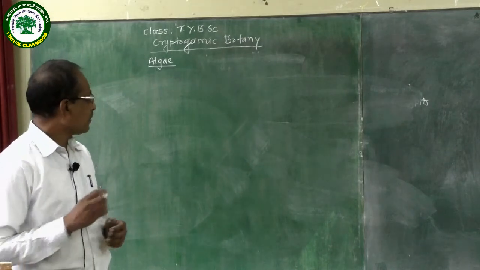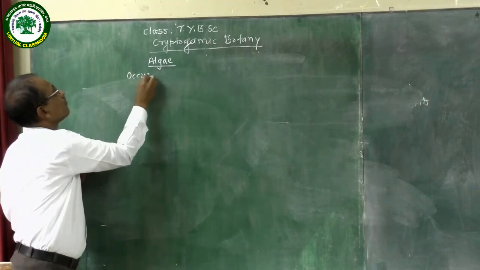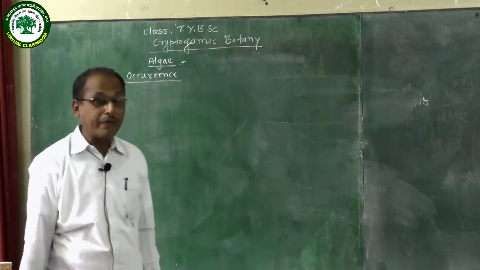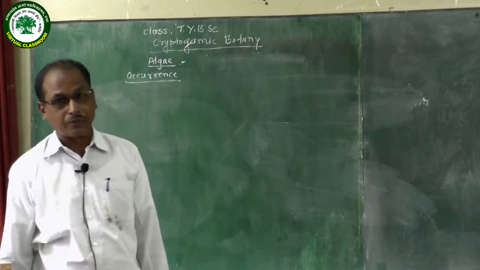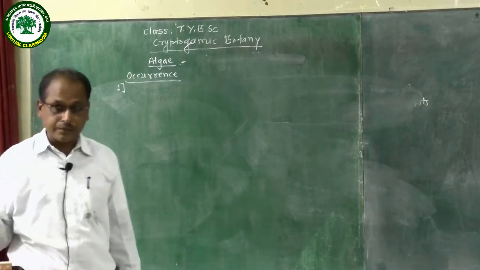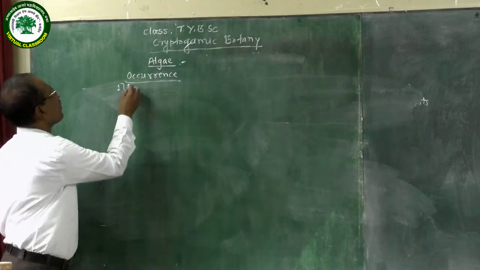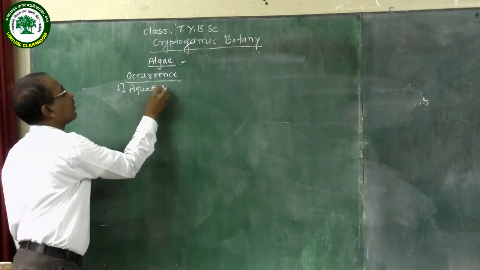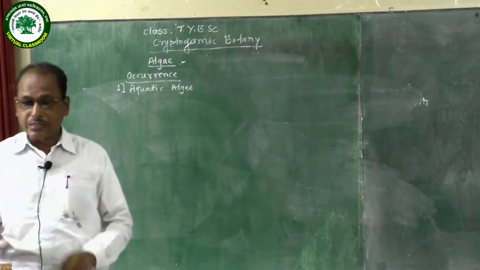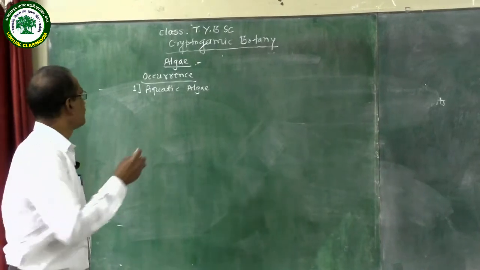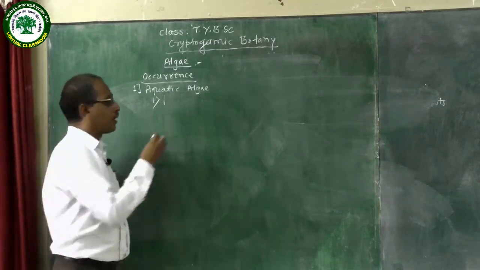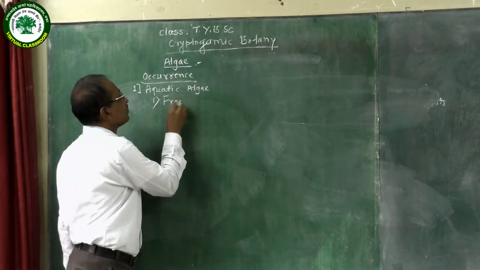Then occurrence of the algae. Algae mostly found in aquatic condition. Aquatic condition means in water. Those algae which are found in water, that algae are called as aquatic algae or aquatic forms. In aquatic algae, some algae, they are found in fresh water. That algae are called as fresh water algae.